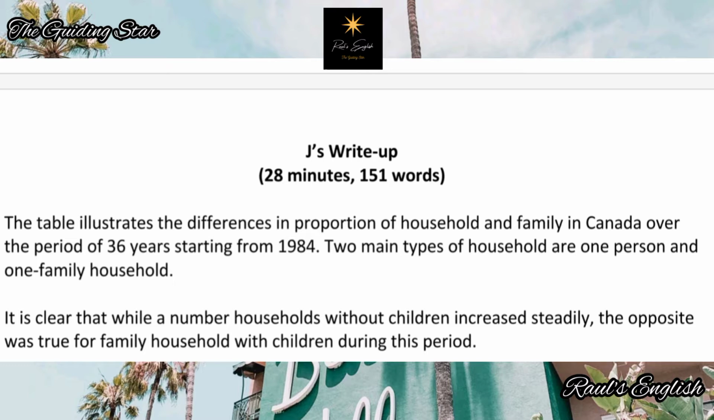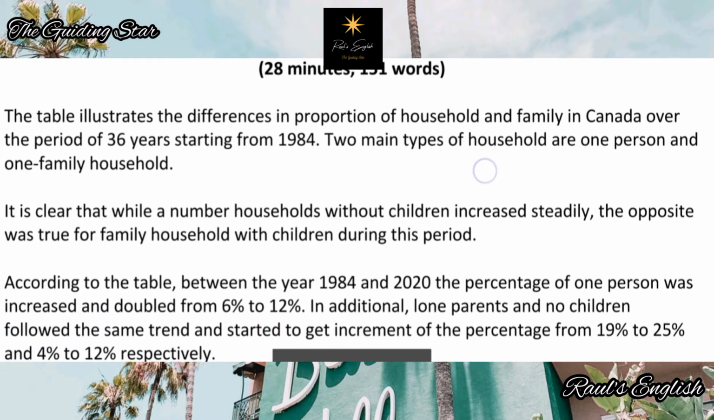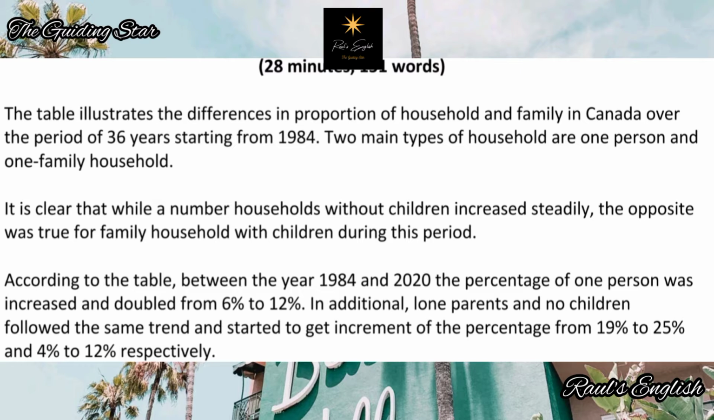Okay, the two main type of households are one person and one family household. That is also good. It's also a fact. It's right from the table. Excellent. First paragraph, beautiful. Nothing to complain except this proportion to improve the wording a bit.